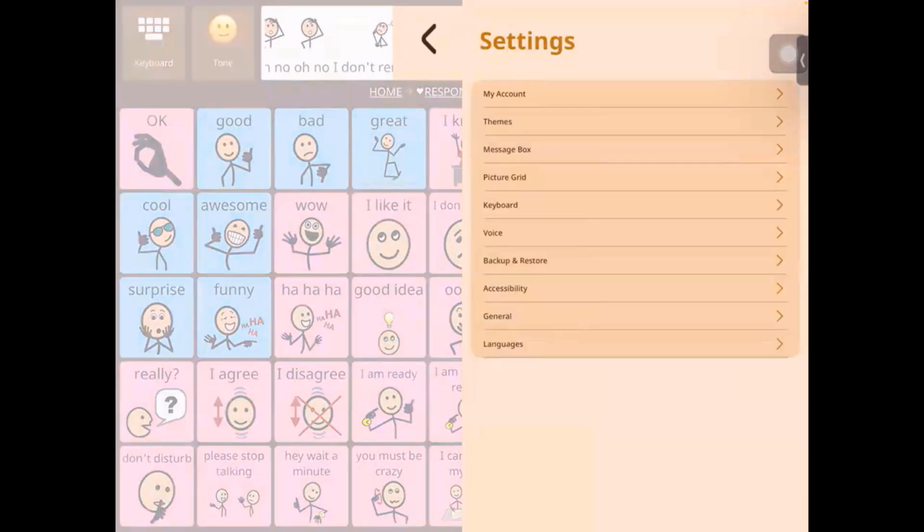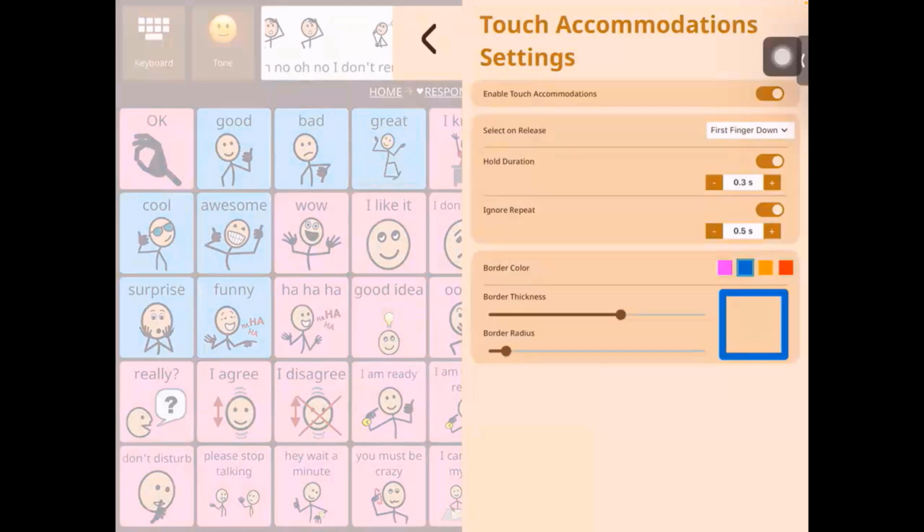So that is the hold duration and ignore repeat. And then you can decide when that happens based on the first finger down, which means that as the first finger is placed, at that time these settings will be activated, or when the last finger is turned up. So when the last finger is removed off the screen, then the settings will be activated. So that also can be customized.